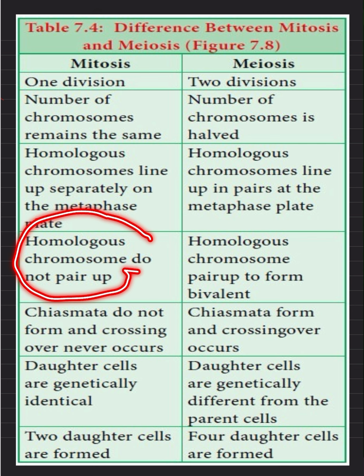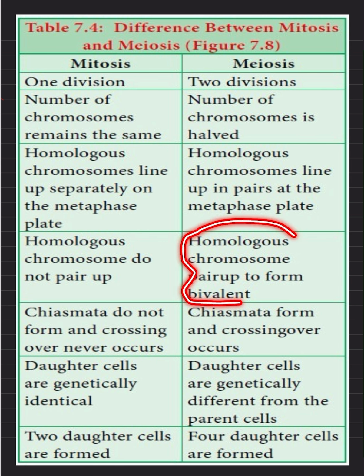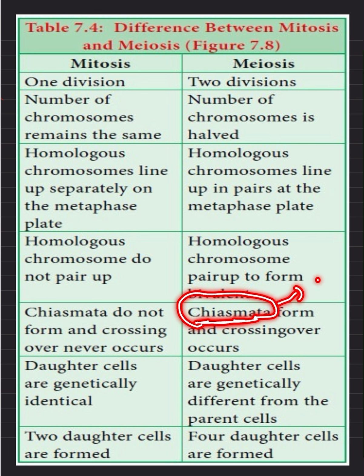In mitosis, homologous chromosomes do not pair up, and no crossing over takes place, but in meiosis pairing takes place. They pair and form bivalents as well as tetravalents. Since they do not pair in mitosis, there is no crossing over and no chiasmata formation, whereas in meiosis crossing over takes place. That's the reason chiasmata is observed in prophase 1 of meiosis.